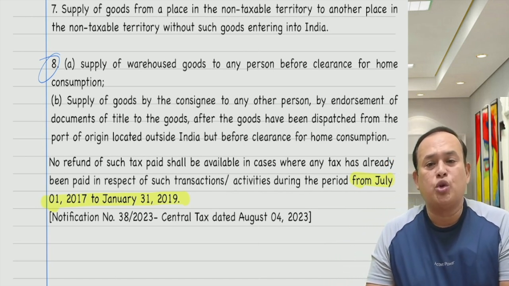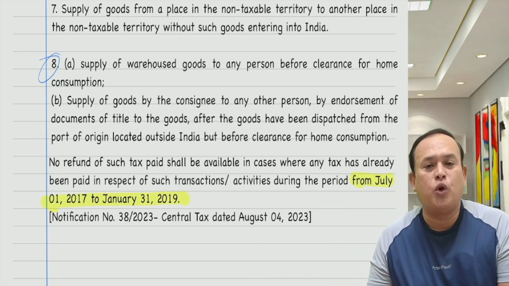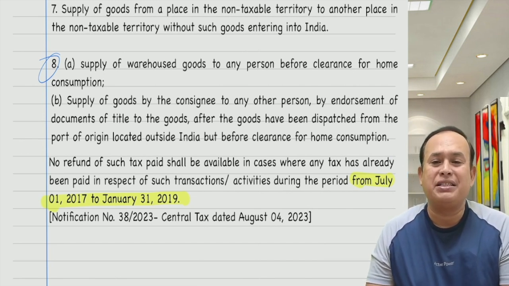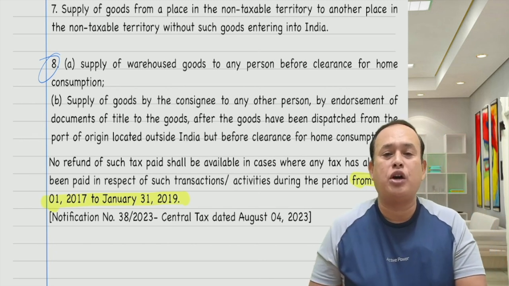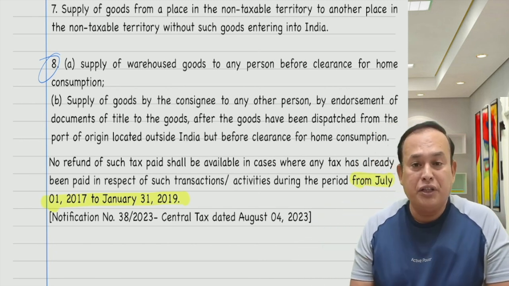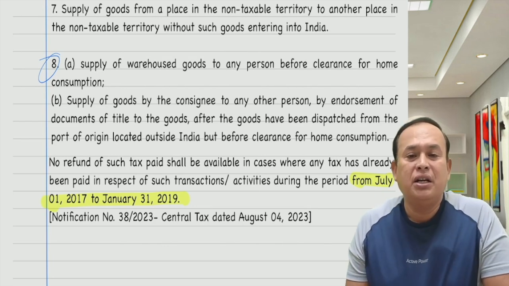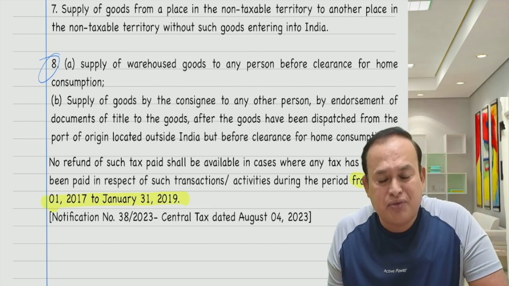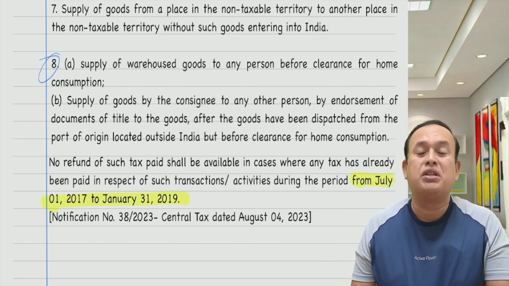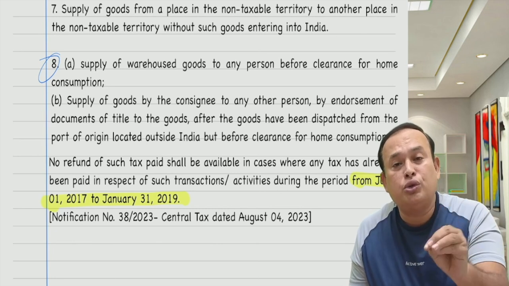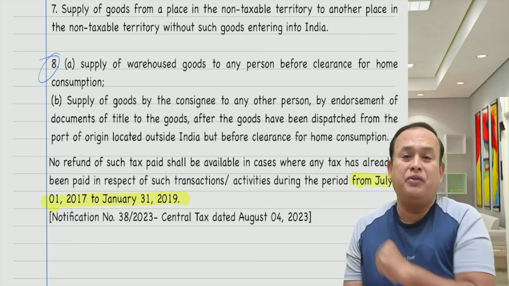Likewise, Schedule 3, point number 8 is there, my dear friends. Supply of warehouse goods to any person before clearance for home consumption is supply excluded. Likewise, supply of goods by the consignee to any other person by endorsement of the documents of title to the goods after the goods have been dispatched from the port of origin located outside India but before clearance for home consumption. These also are supply excluded. With effect from 1st February 2019, it is excluded from the scope of supply.